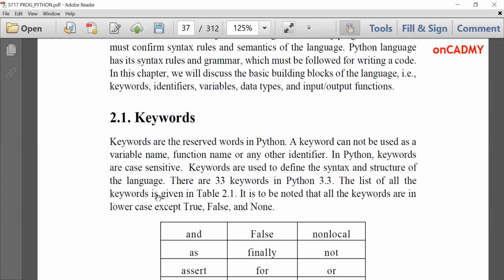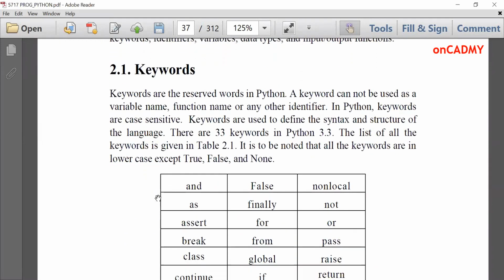What are keywords? Keywords are reserved words in Python. They are very important. As is clear from the name, they are reserved words. That means they are reserved by the Python interpreter, and these cannot be used for other purposes. Like we cannot use them for creating variable names, object names, or any user-defined function. A keyword cannot be used as a variable name, function name, or any other identifier.